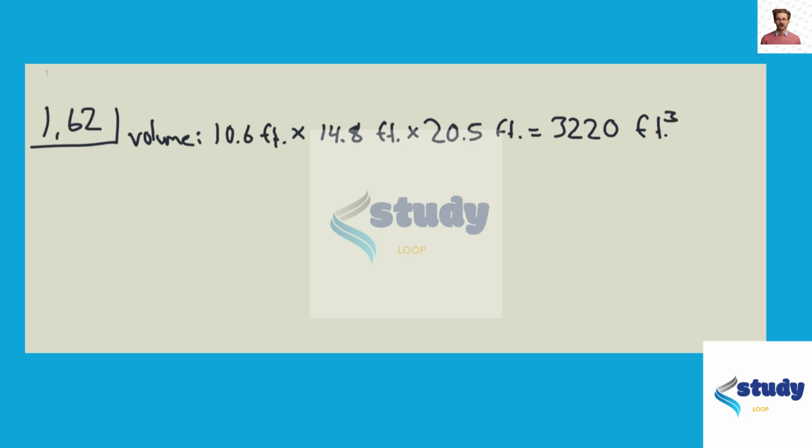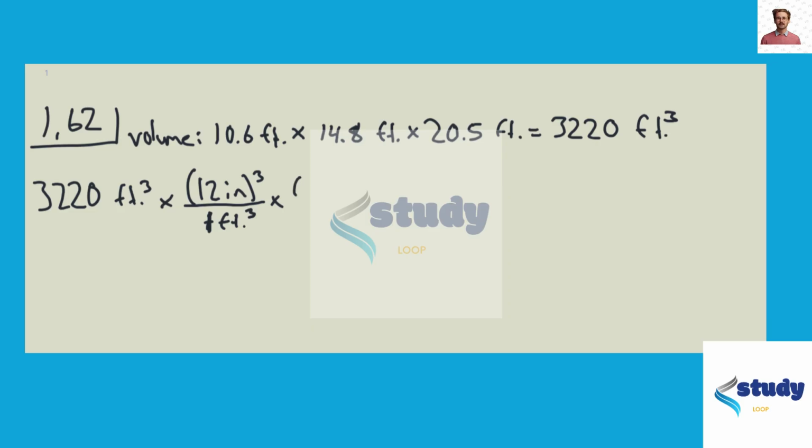And then we can convert this here from feet cubed to meters cubed. So we have 3,220 feet cubed. We multiply by 12 inches cubed over 1 foot cubed.